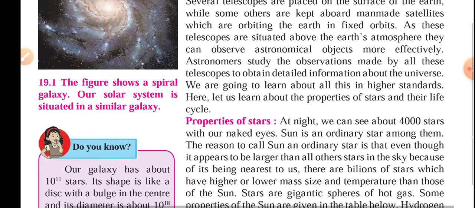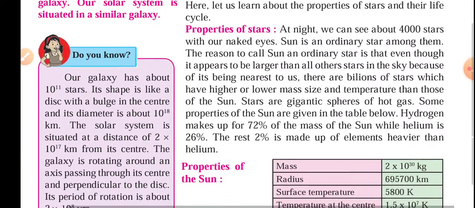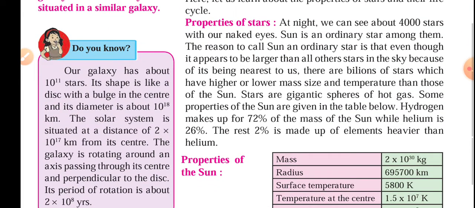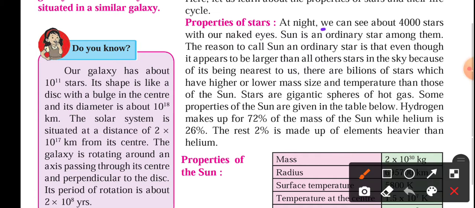Now the next thing we are going to talk about is the properties of these stars. At night we can see almost 4,000 stars with our naked eyes. On a no-moon day, on that particular night we can see almost 4,000 to 5,000 stars in the sky with naked eyes, meaning without the use of any optical instrument.